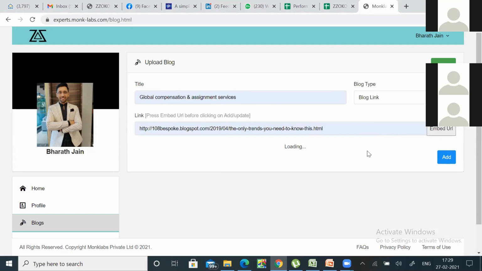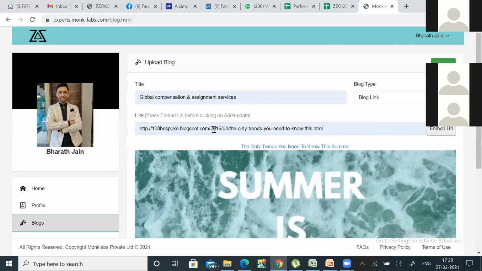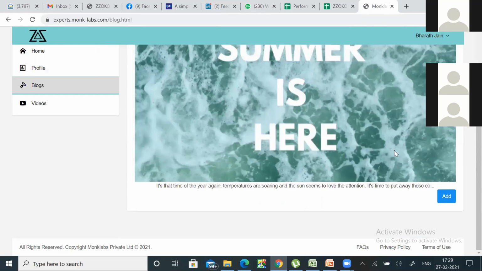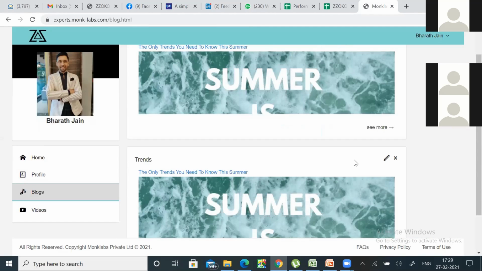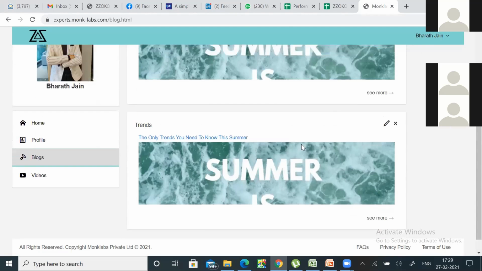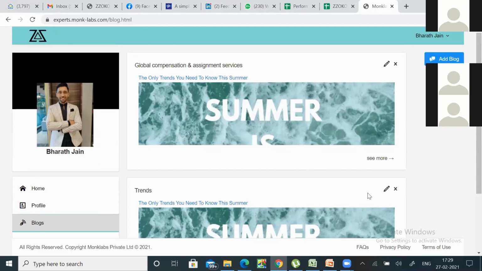and hit embed URL. As soon as you hit embed URL, it's going to pick up your blog from that link and it's going to paste it here. And then you hit add. So it'll add the blog. It was this exact same thing that got added twice because I used the same link, but you can add multiple blogs. And there are two things about these blogs, right?